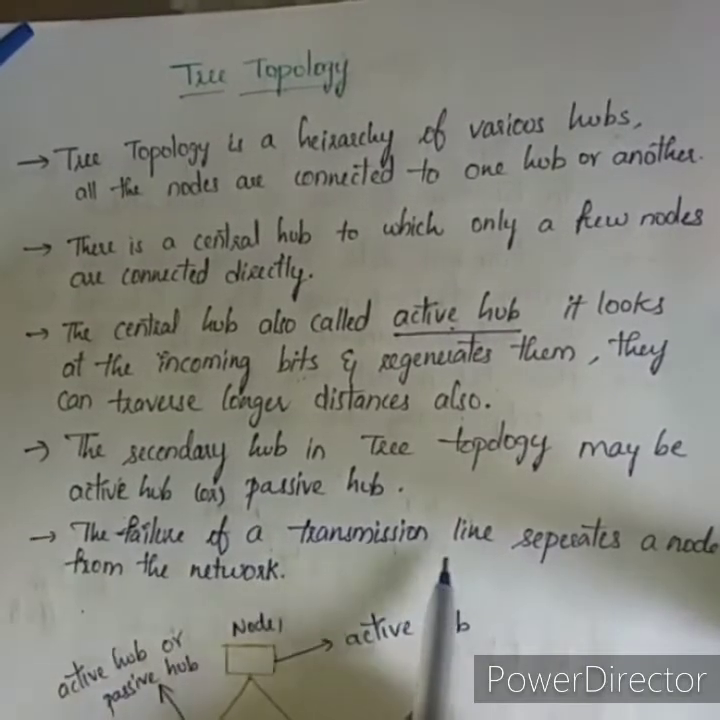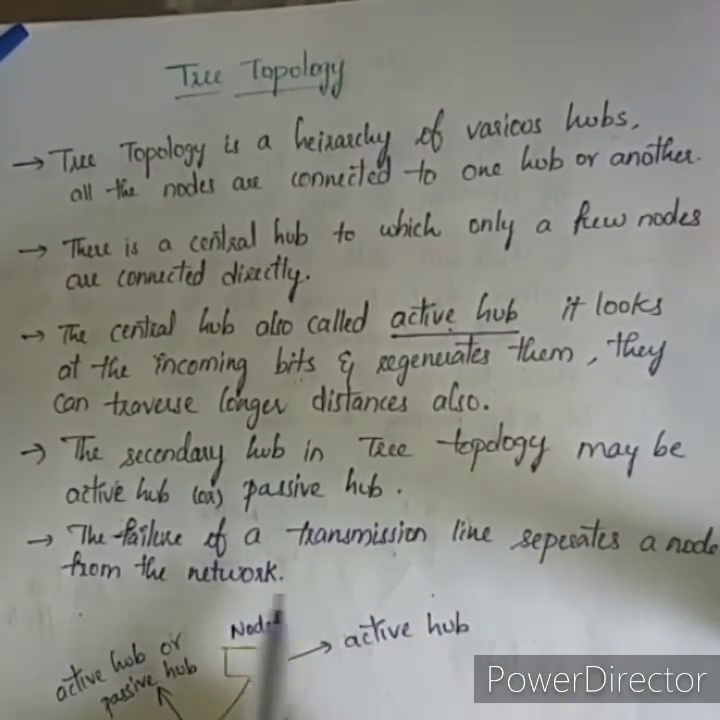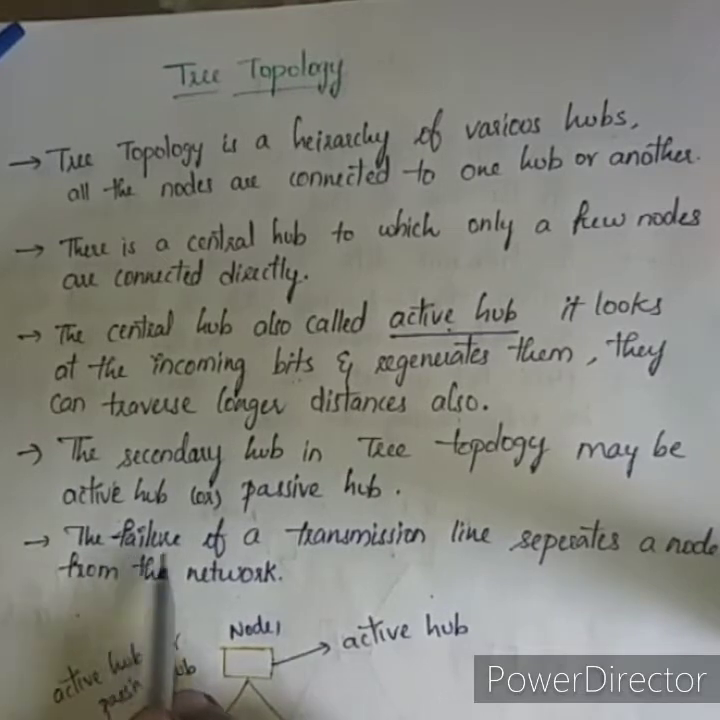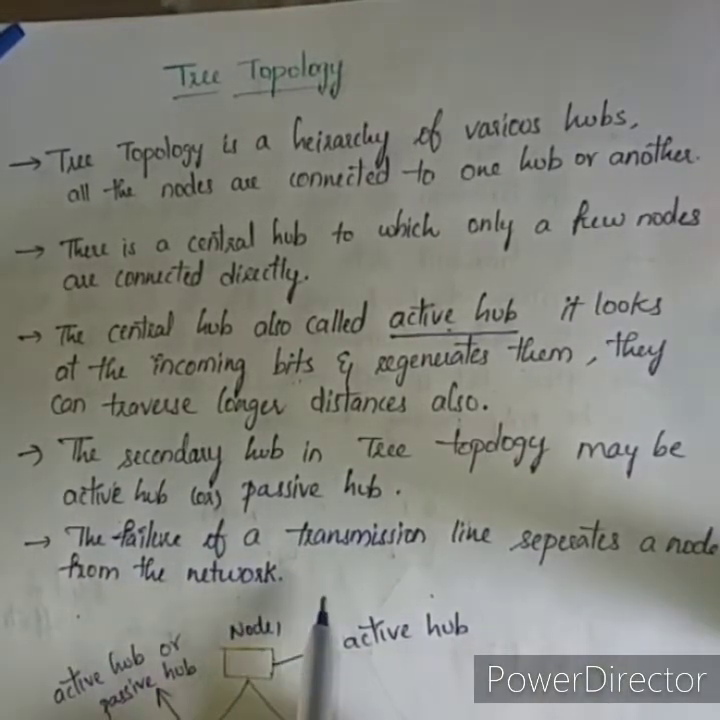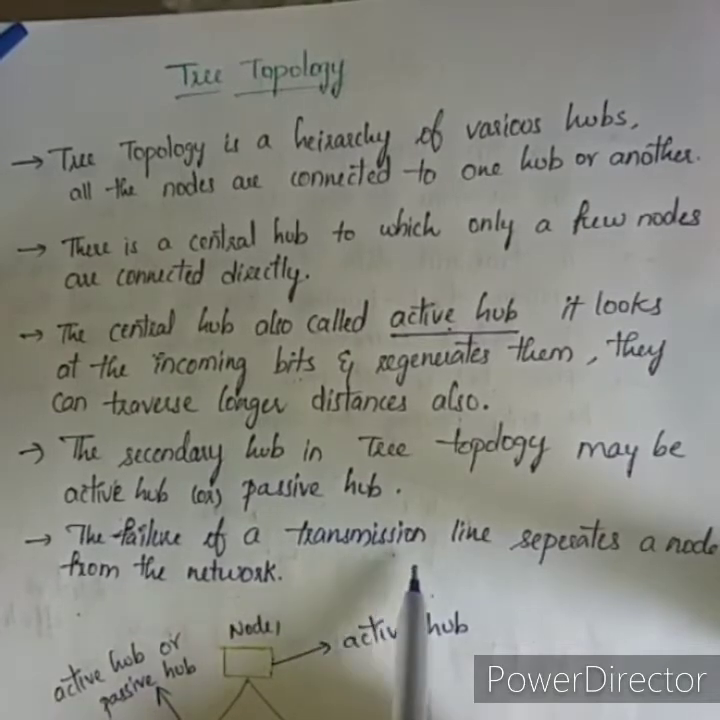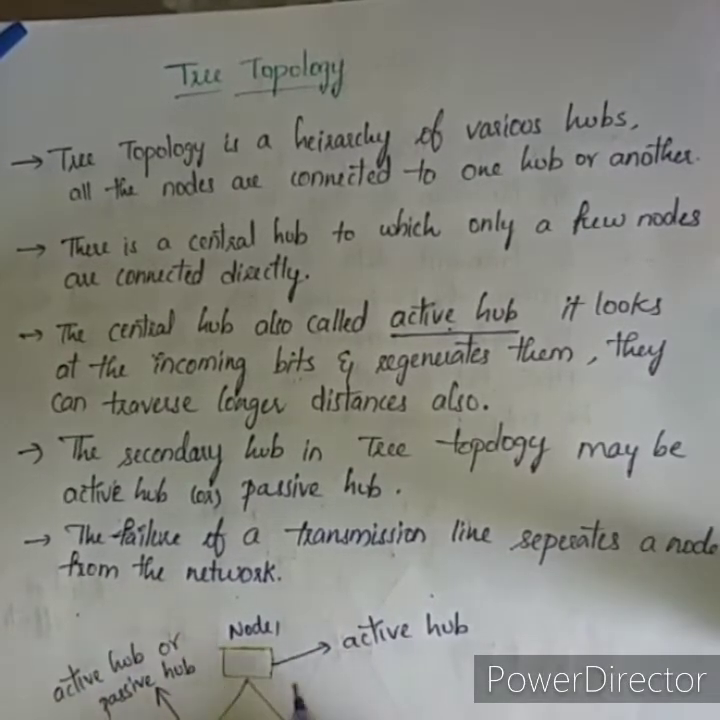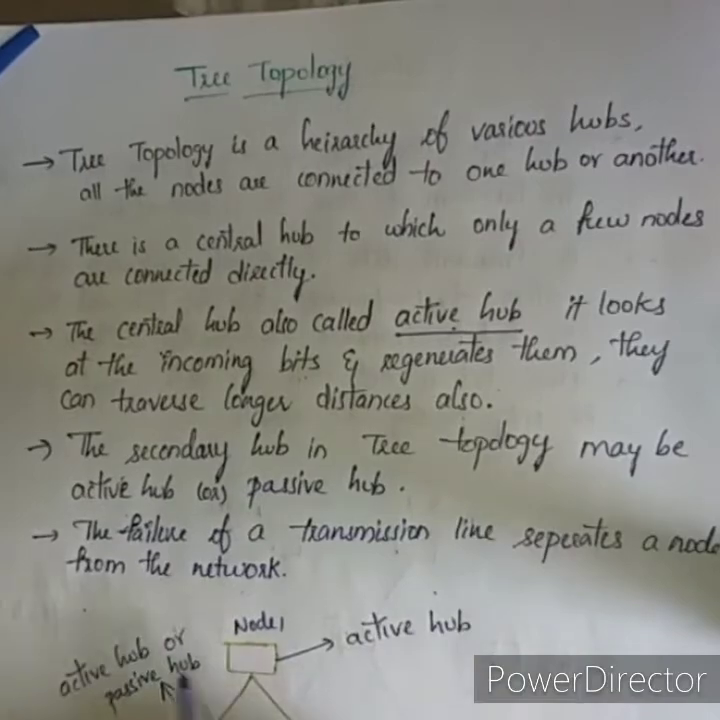The failure of a transmission line separates a node from the network. That means if a transmission line fails, it separates a node from the network.